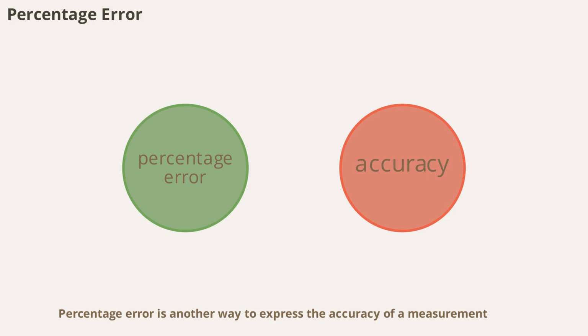Percentage error is another way to express the accuracy of a measurement. It is calculated by dividing the absolute error by the true value and multiplying by 100. This gives you a percentage that shows how large the error is compared to the actual value. Percentage error is commonly used in scientific reports to quickly convey the reliability of results.